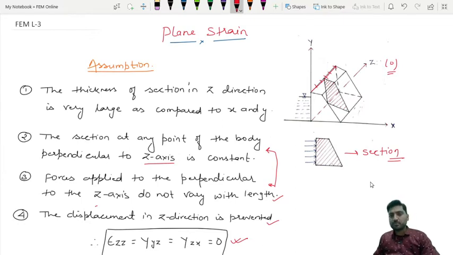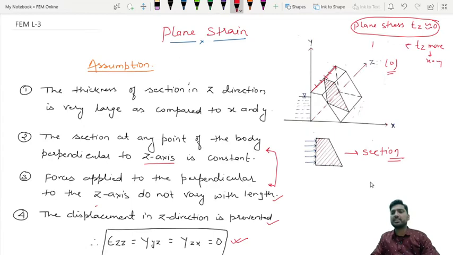So if you compare with plane stress, what happens in plane stress? In plane stress condition, thickness in z direction is nearly equal to 0, because we were neglecting that. But here thickness in z direction is more as compared to x and y. In what condition? In plane strain condition. Okay.